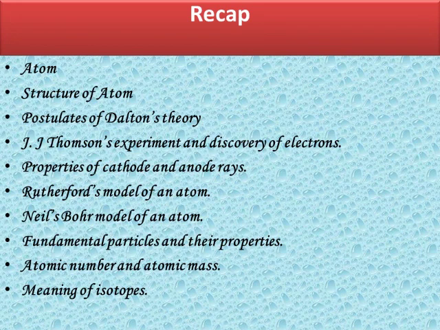Then Rutherford's alpha scattering model of an atom, Niels Bohr's model of an atom, fundamental particles and their properties, atomic number and atomic mass, and then the meaning of isotopes, for example carbon isotopes, and so on.